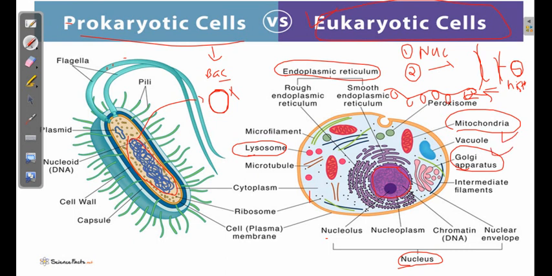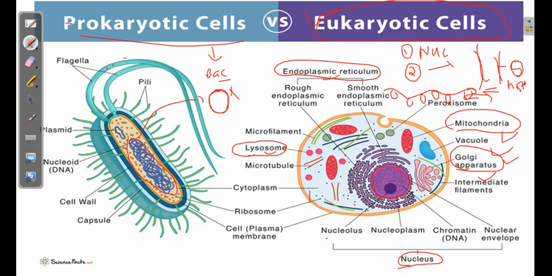Mitochondria, I don't need to explain its function. We know it's the powerhouse which generates lots of energy, which helps in generating ATP. Golgi apparatus, lysosomes, endoplasmic reticulum, these are found only in the eukaryotic cell. They are not found in the prokaryotic cell. So that is the second difference.